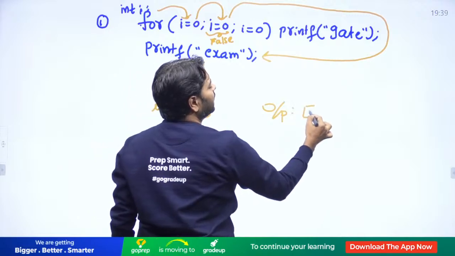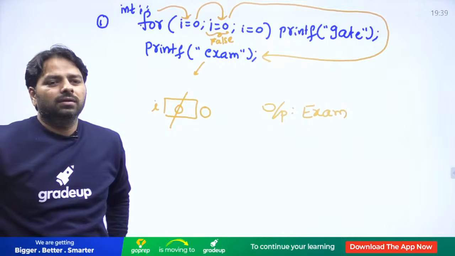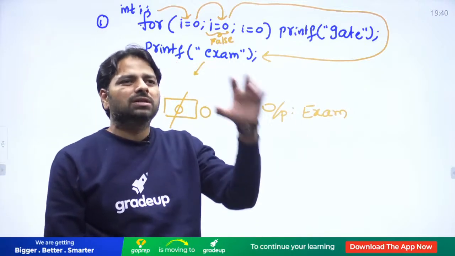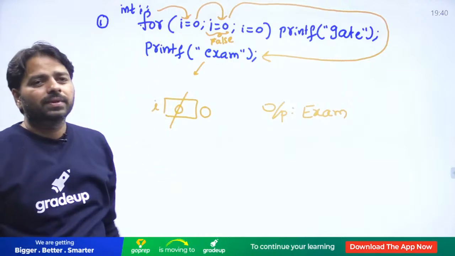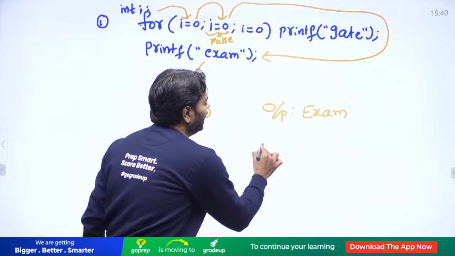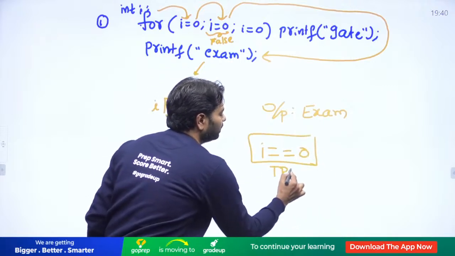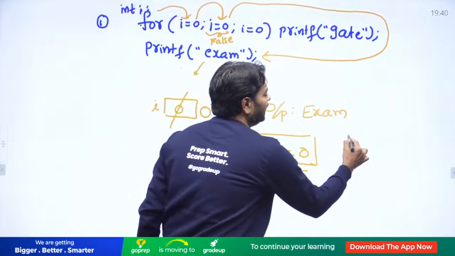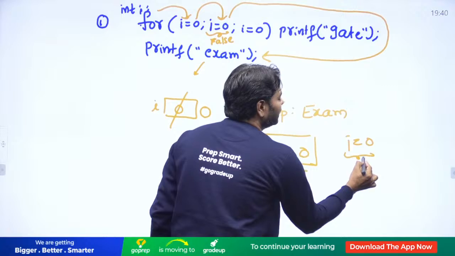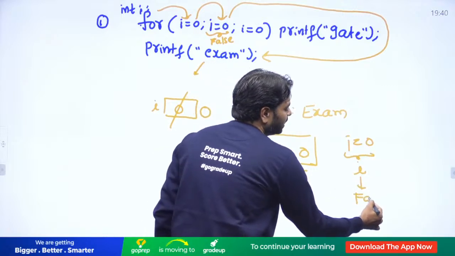Why are you executing again and again? Did I give I is equal to 1? The first time itself the I has a 0 and that 0 is false. It comes out. Everybody, we are not writing I double equal to 0. This is true. If anybody writes I is equal to 0, it's false. Why? It's nothing but I only. I means false because it is 0.